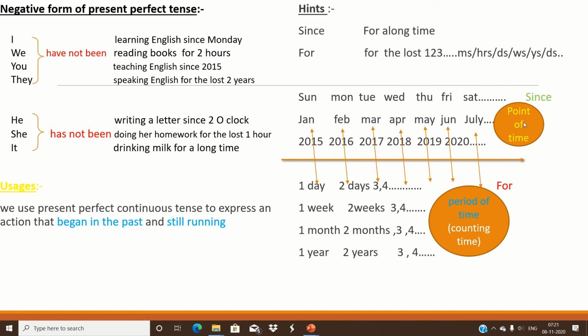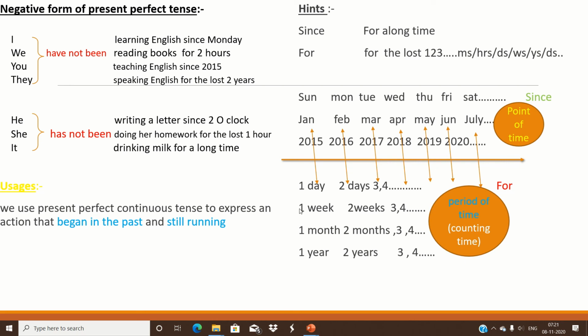So these are known as points of time. We are pointing to the particular name of the year, month or week, or o'clock also. So o'clock also comes under this. Since 2 o'clock, since 3 o'clock. If we use o'clock, this is also a point of time. So for all points of time we use since.